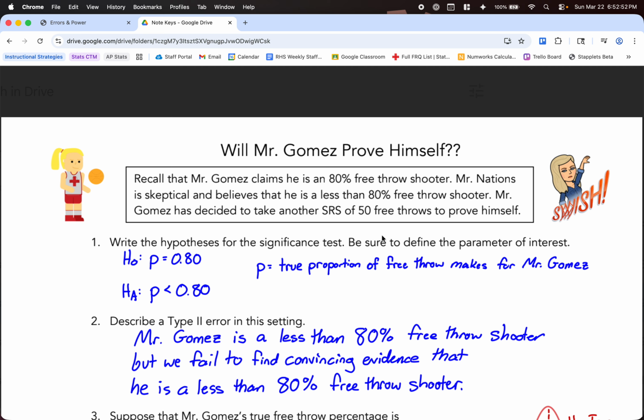I really think you should go back and look at your 9.6 quick notes. Type 2 error is that the alternative is true, but we failed to reject the null. So in this setting, it would be that Mr. Gomez is actually a less than 80% free throw shooter, but we failed to find convincing evidence for him being less than an 80% free throw shooter.